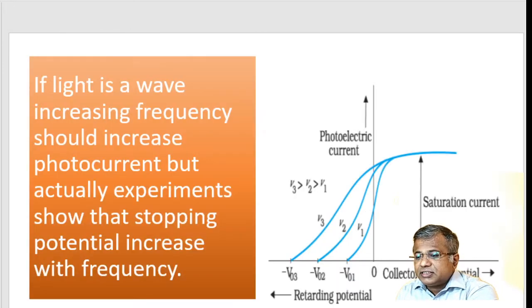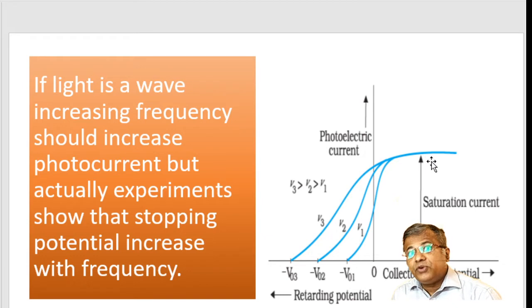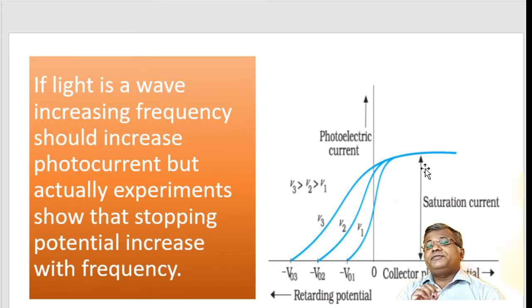Another important discussion: if I increase the frequency of light, as you can see, mu1, mu2, mu3, there must be an increase in photocurrent as per the wave theory of light.